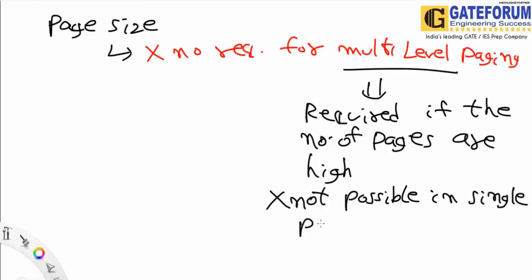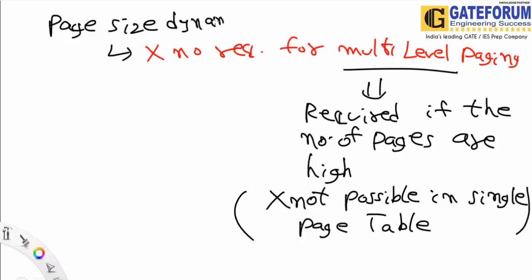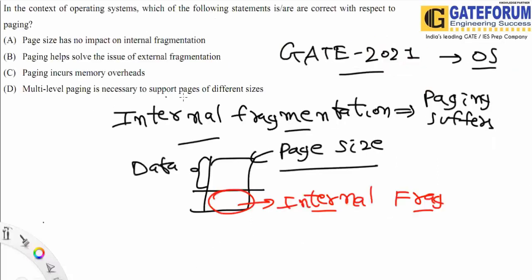Whenever there is a scenario like that, we will require multi-level paging, and it is not dependent on the dynamic page size, or the different page size. So multi-level paging being necessary for pages of different size is incorrect. It doesn't matter for that.